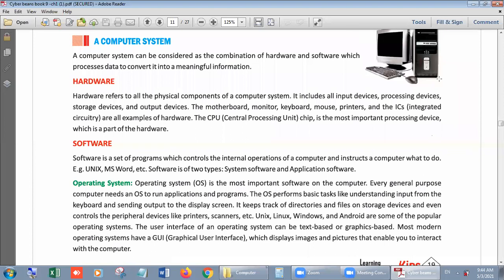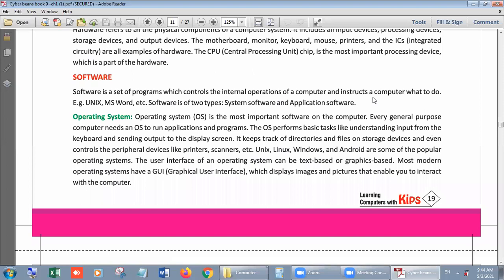Hardware, I told you, are the physical parts of the computer which we can touch, like motherboard, monitor, keyboard, mouse, printer, and CPUs, right? And ICs, called integrated circuits, you can say, are all examples of hardware, right? Then the CPU chip is the most important processing device, which is a part of the hardware, which I showed you in the classroom also, right? That was a very small part of silicon.